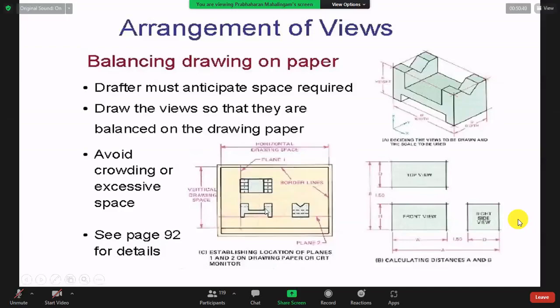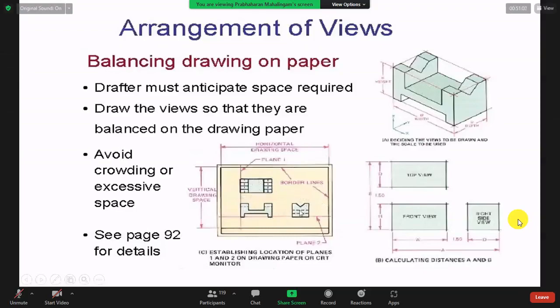So why are these three drawings not written in a straight line? They are written this way. Why? This is the real layout of the third angle diagram. What is the third angle projection?